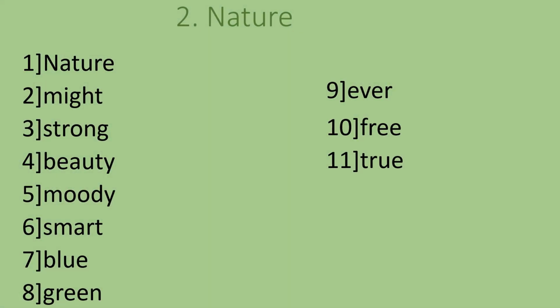Now let's read the difficult words in the poem. First is nature, might, strong, beauty, moody, smart, blue, green, ever, free, true.